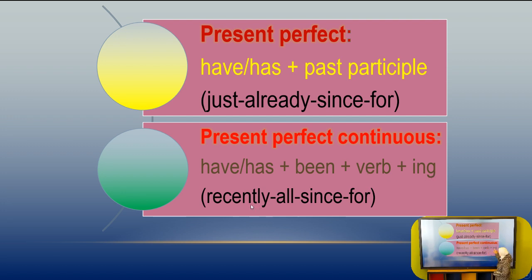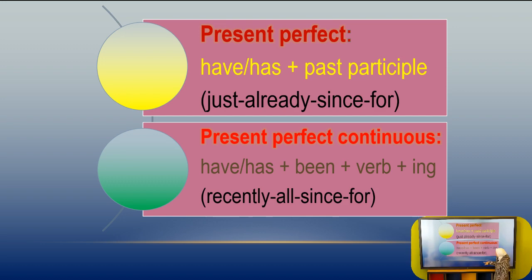And remember, when we add ing, this verb should be in its base form or 0 form. Now, the most important adverbs with this tense are recently, all, since, and for. So these are the 2 tenses in these 2 units.